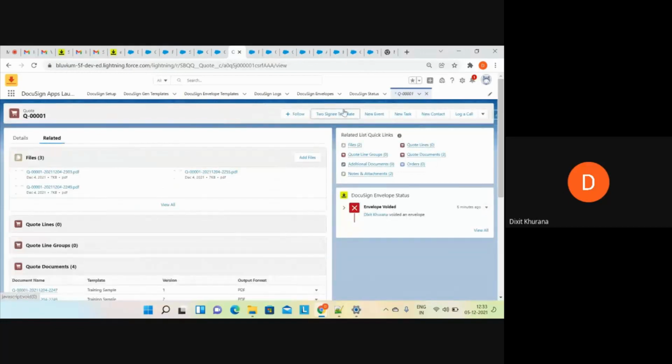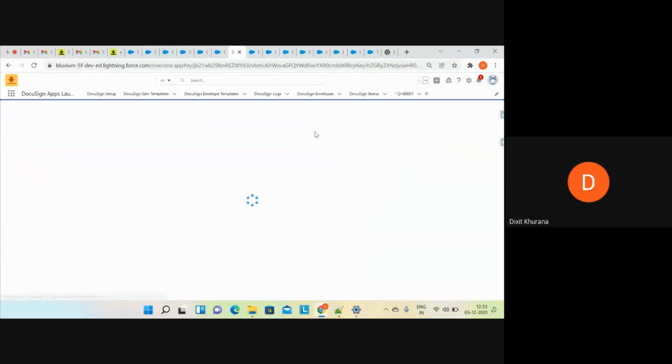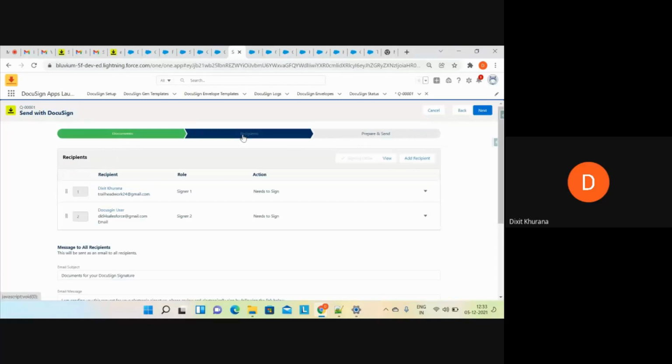Now I have three files with me. I click on this. Now it will pick up the latest one. Recipients we have. I'll move to prepare and send.